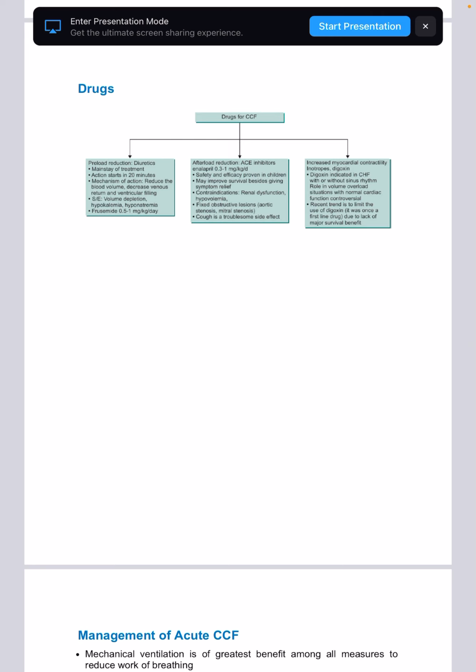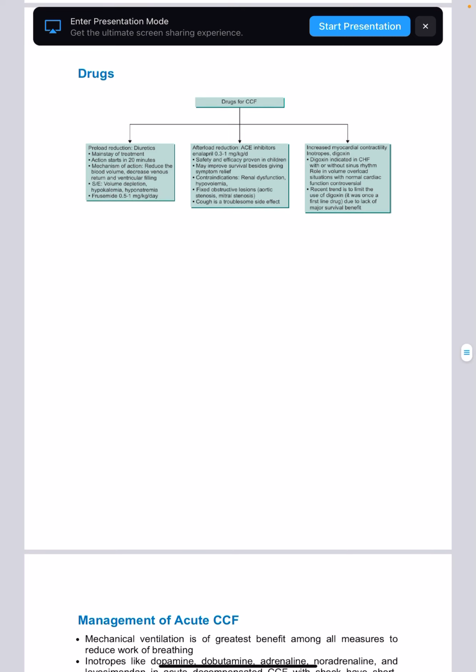After load reduction, ACE inhibitors you'll give. Safety and efficacy proven in children. Contraindications are renal dysfunction and hypovolemia. Cough is a troublesome side effect. To increase myocardial contractility, you give inotropes and digoxin. Generally, what you give in CCF, that only drug treatment you'll give.